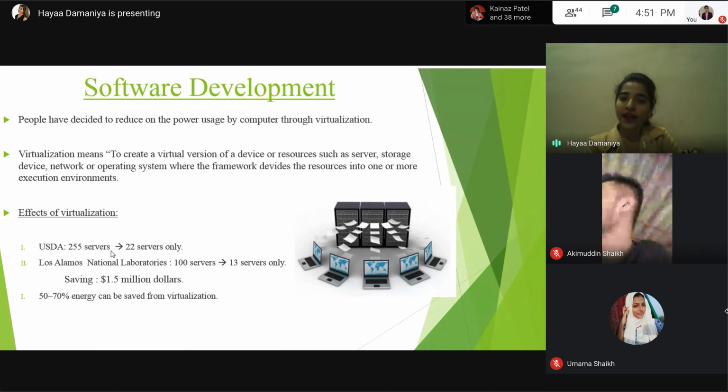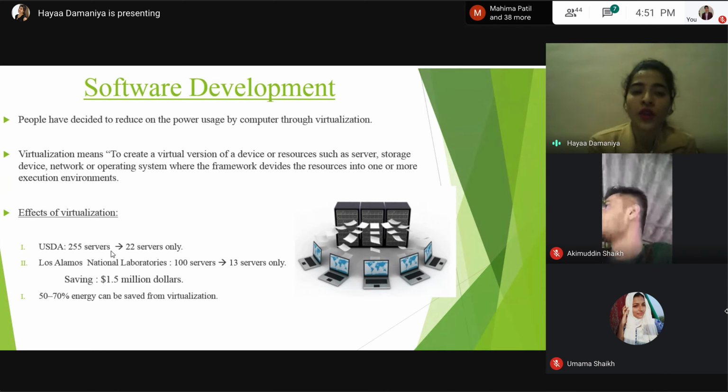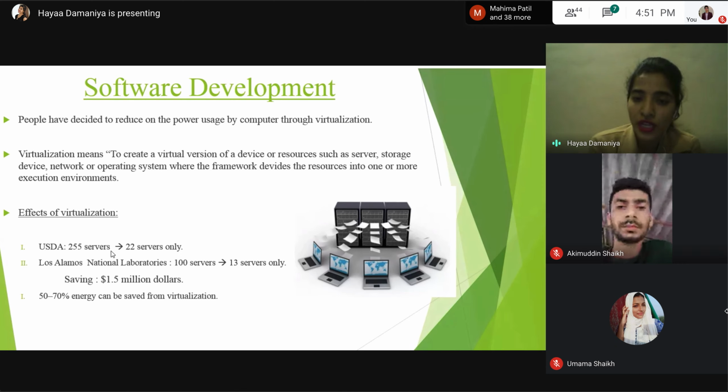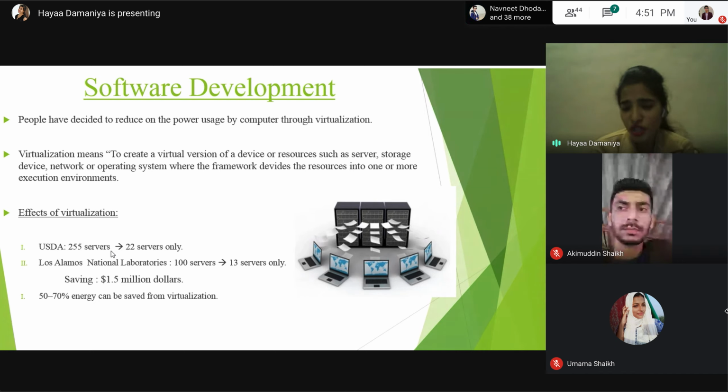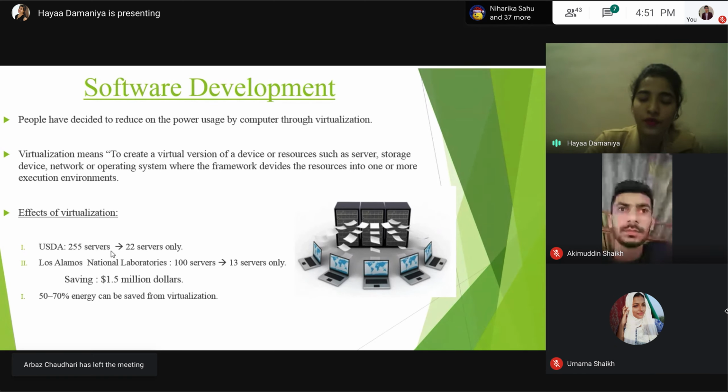So now you have a clear idea why we should go for virtualization, because it is saving lots of energy and it's saving space also, right? 100 servers and 13 servers, you require less space. And your organizational cost will also be less. So we are looking for virtualization. Virtualization is a big concept when it comes to green computing.